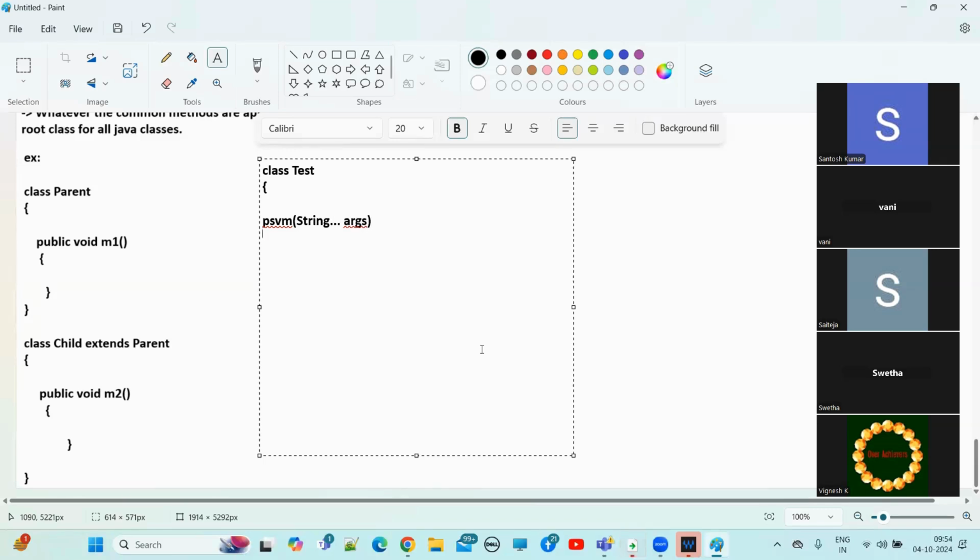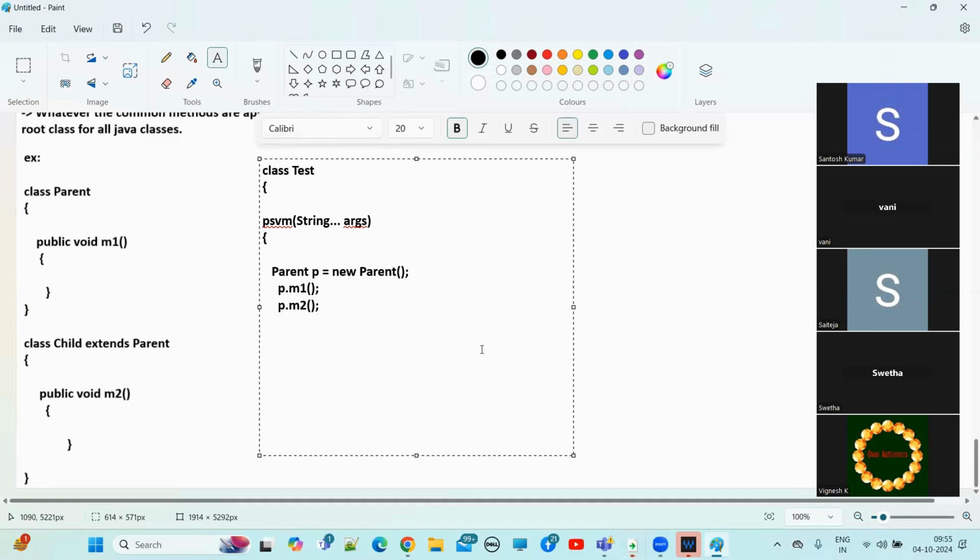In the main method, I'm creating an object of Parent: p equals new Parent. Now p dot m1 method I'm calling, and after that p dot m2 method I'm calling.